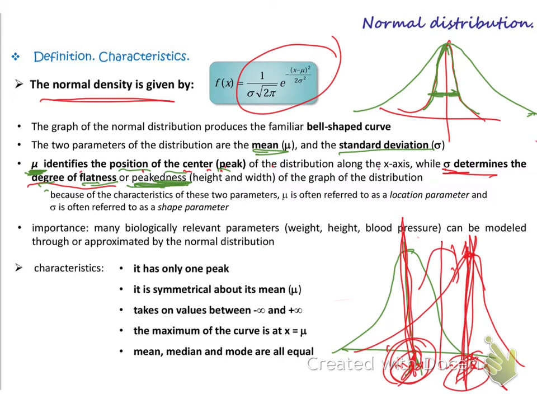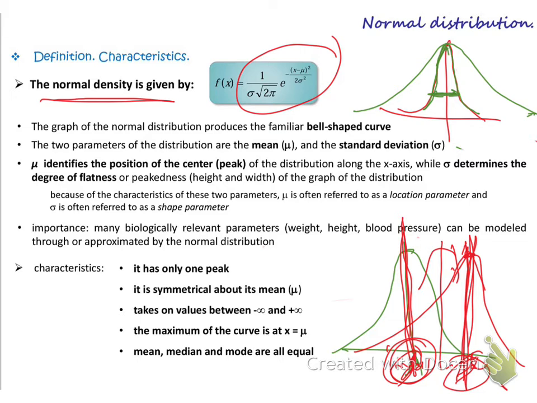Sigma will determine the degree of flatness, the height and the width of the graph or the distribution. Because these two characteristics, mu, the mean, and sigma, are the two main characteristics which define everything in the normal distribution graph.